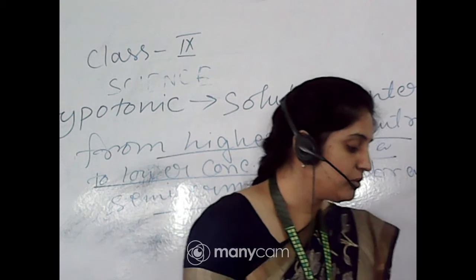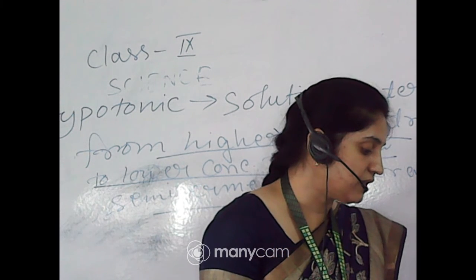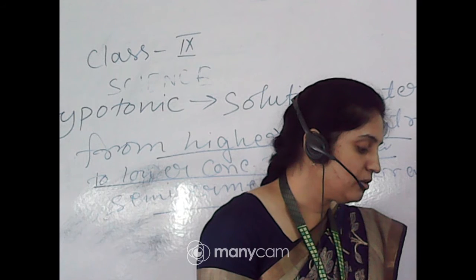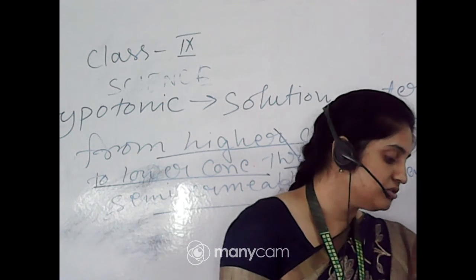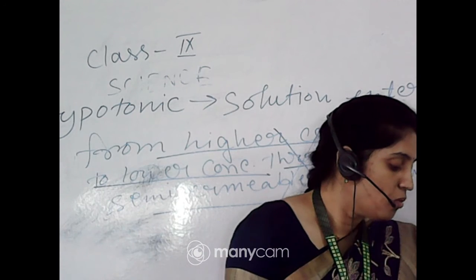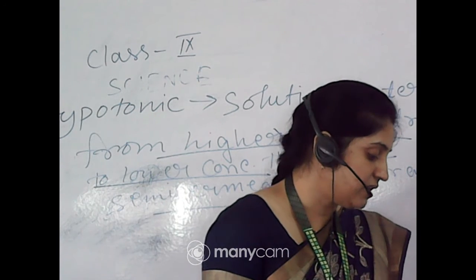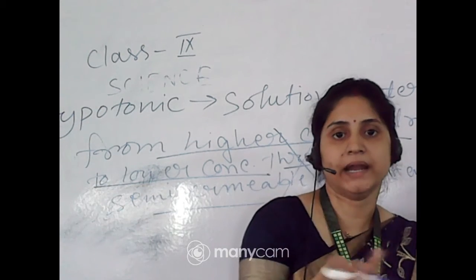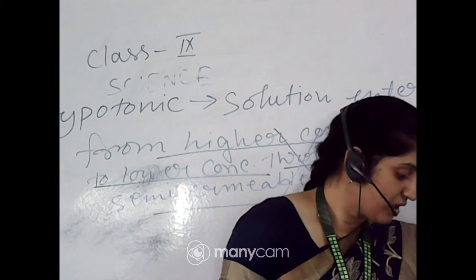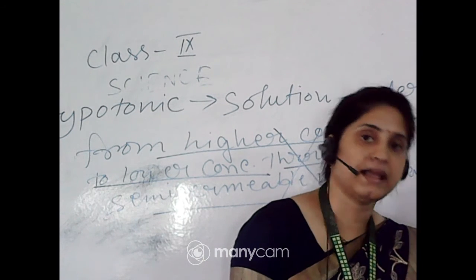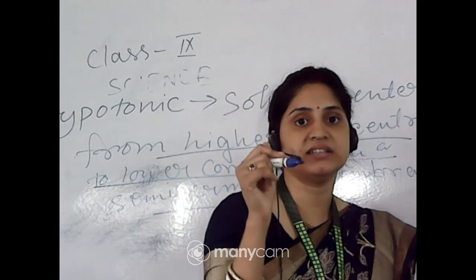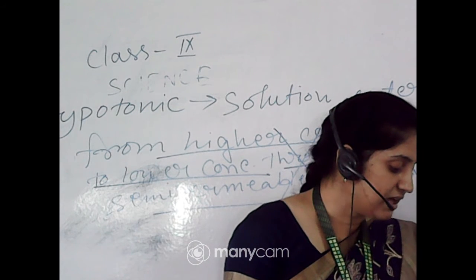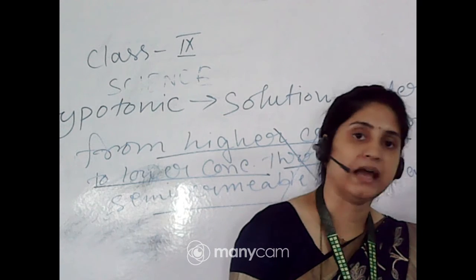If the medium surrounding the cell has a higher concentration of water than the cell, meaning the outside solution is very dilute, the cell will gain water by osmosis. Such a solution is known as a hypotonic solution. Water molecules are free to pass across the cell membrane in both directions. Obviously water molecules go in both directions, higher to lower, lower to higher, but more water will come into the cell than will leave. The net result is that water enters the cell and it is likely to swell up.